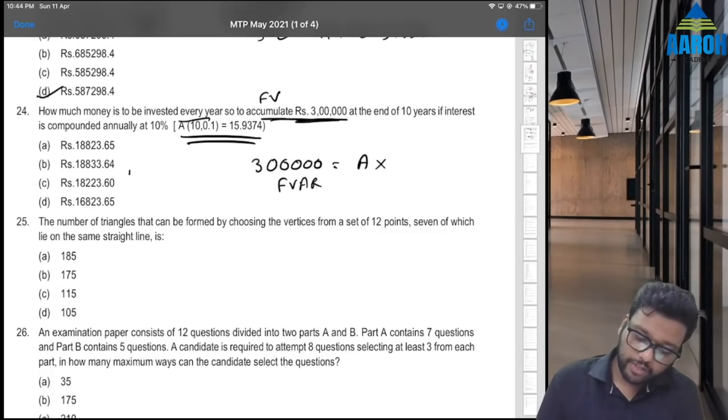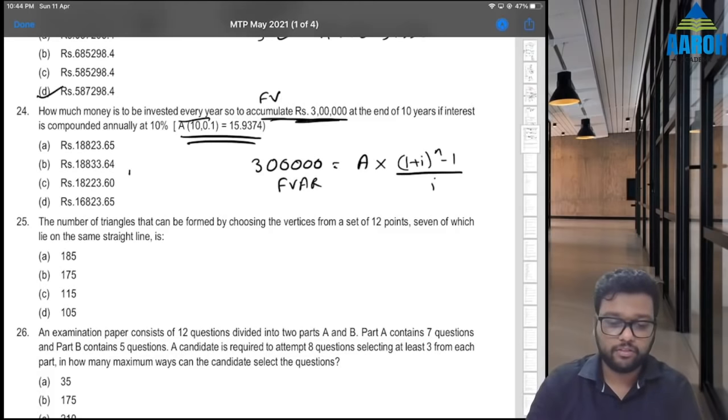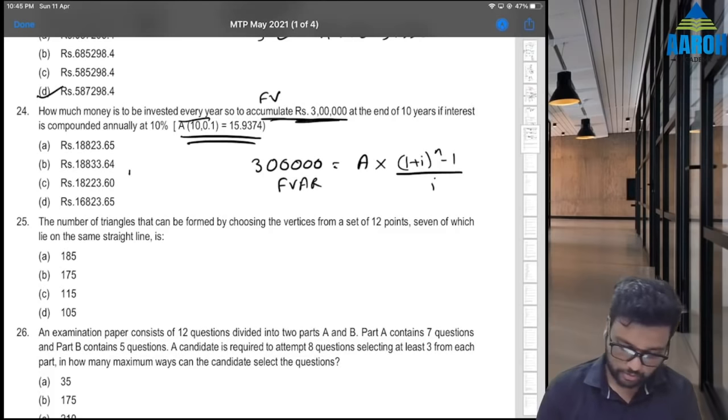We know that the future value factor is (1 plus i) raised to n minus 1, upon i. So it will be 1.1 raised to 10, minus 1, divided by i, which is 10%. So it gives us 15.9374, which is what they have given. Don't do that in exam. If they have given it, use it. But I just wanted to show you.